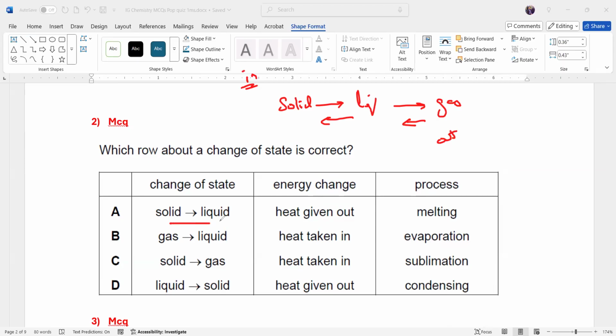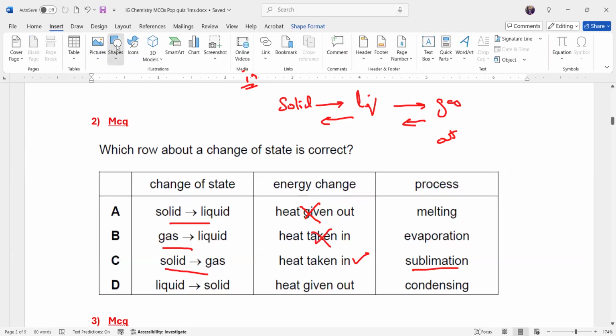A solid turning into a liquid, heat energy is given out. That is wrong. A gas turning into a liquid, heat energy is taken in. No, a gas turning into a liquid, heat energy must be given out. A solid turning into a gas, heat energy is taken in, and when a solid turns into a gas, we call that sublimation. So C should be the right answer for this. This was the first pop quiz I shared.